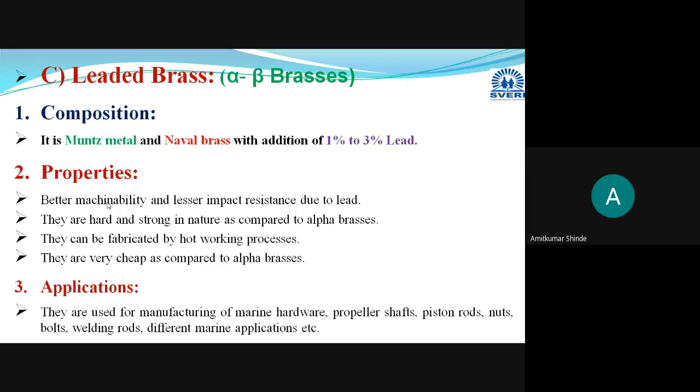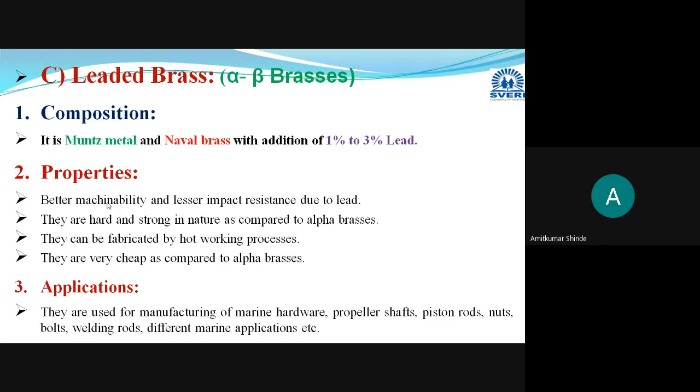brass. Okay, in Muntz metal and in naval brass, we are adding 1 to 3% lead. Due to addition of this lead, what will happen, it will be present in globule shape. Lead will be present in the globular or spherical form. Due to that, it will help in the formation of chips, meaning it will increase the machinability. Remaining properties will be the same that we have discussed, that is it will be hard and strong in nature. You can do the hot working operations very easily, and it will have lesser cost as compared to the